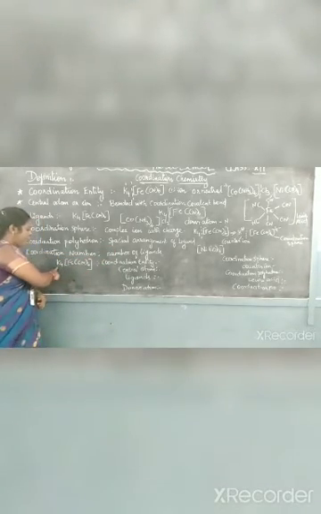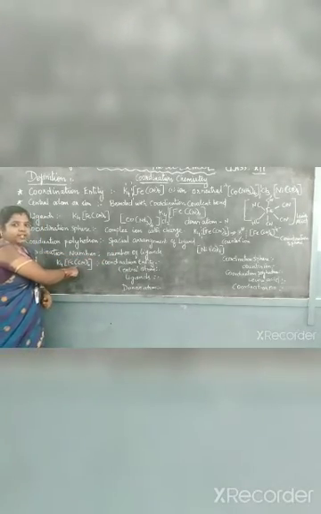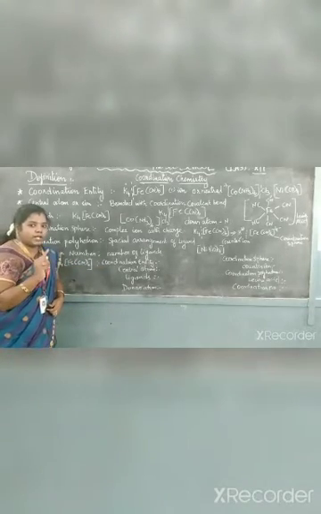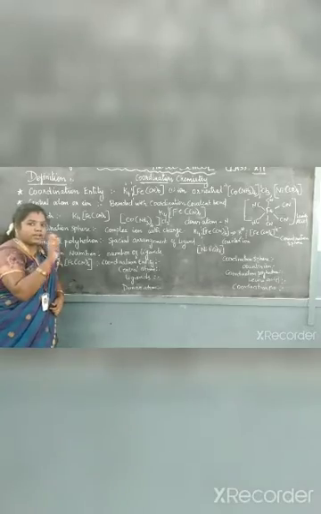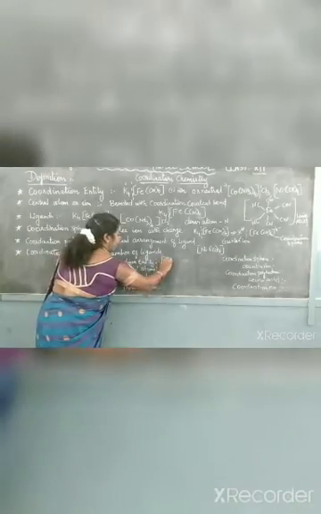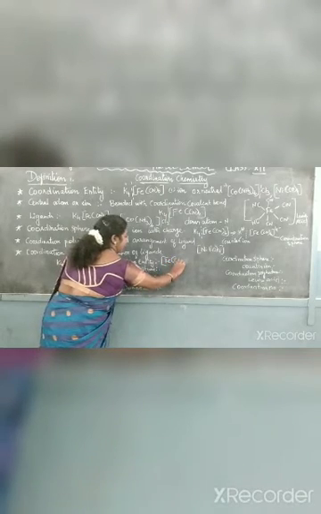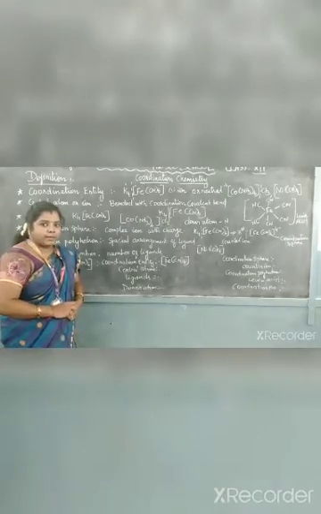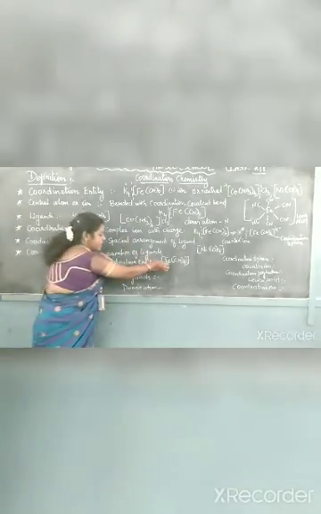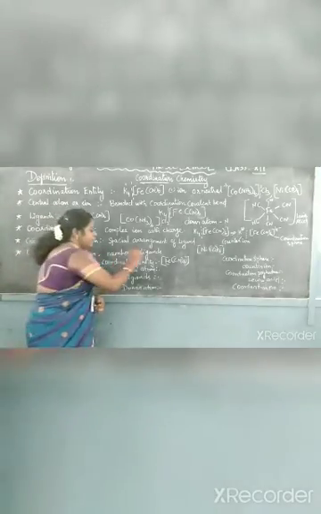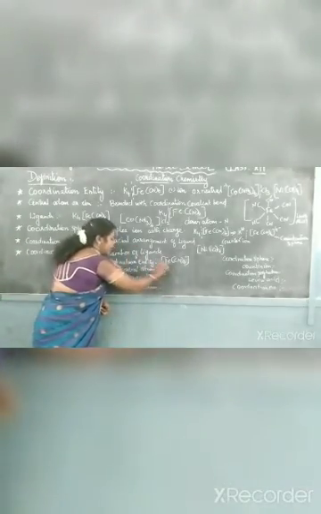So this is the compound K4[Fe(CN)6]. First one, coordination entity. Coordination entity means whatever is given in the square bracket you have to write. So here [Fe(CN)6] is the coordination entity. What is the central metal atom? Whatever is present first is always in the metal state. Okay. So Fe is the central metal atom.